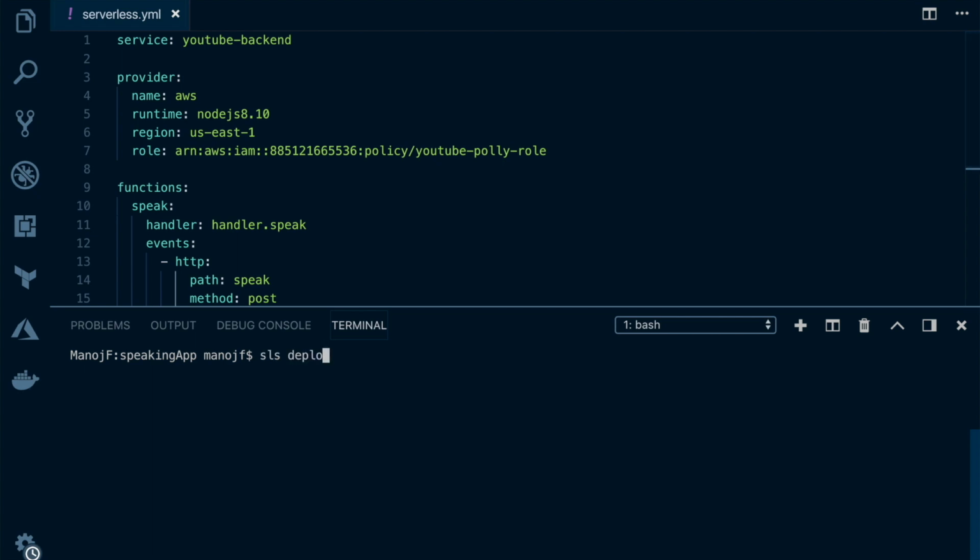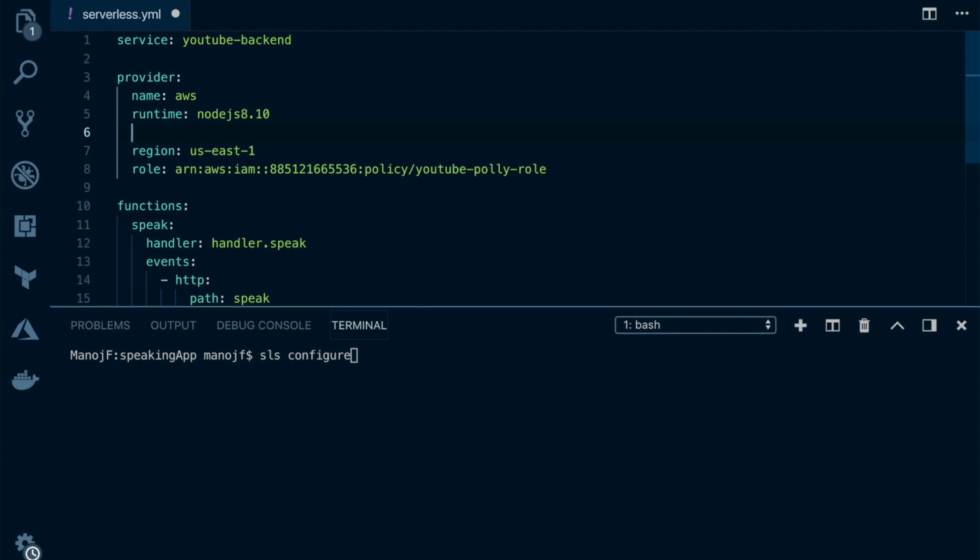Now before using deploy, you have to use SLS or serverless configure and then add your access key ID and secret access key and create a profile for yourself. If you do not specify a serverless profile, it will use the default one. In my case, I have a profile called YouTube, so that profile I'll use. If you don't use this profile tag, it will use the default profile that you have already configured with SLS configure or serverless configure. Make sure to go into the backend folder and then type SLS deploy.